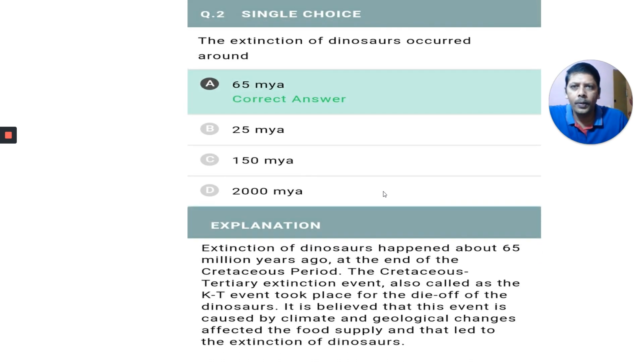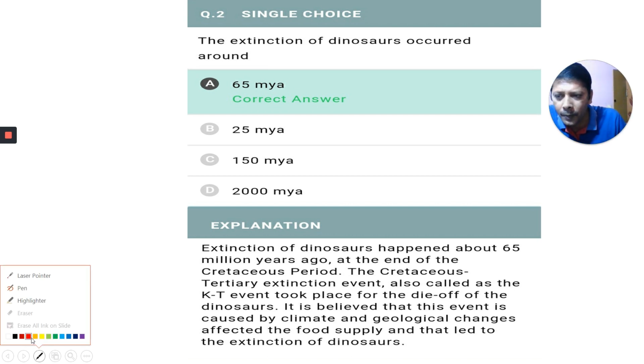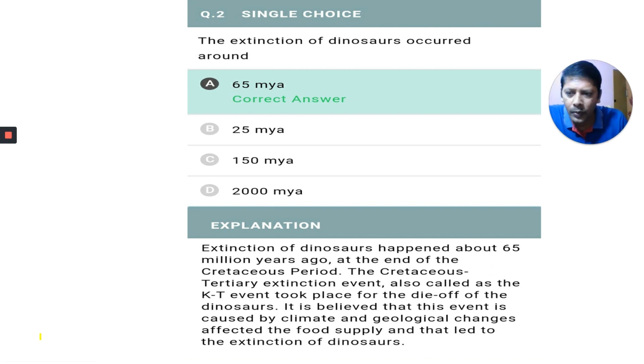Okay, this is the first one. This is the question number given in that NTA application. The extinction of dinosaurs occurred around 65 million years ago. This is a direct textbook question. Extinction of dinosaurs happened about 65 million years ago, not billion here.